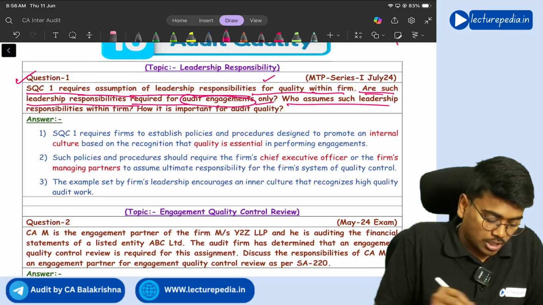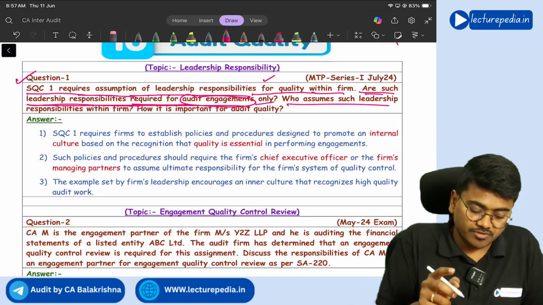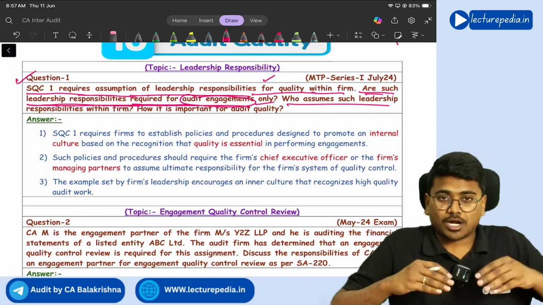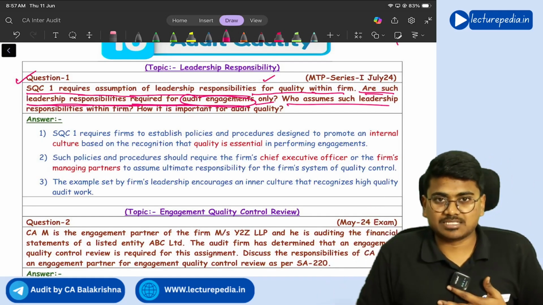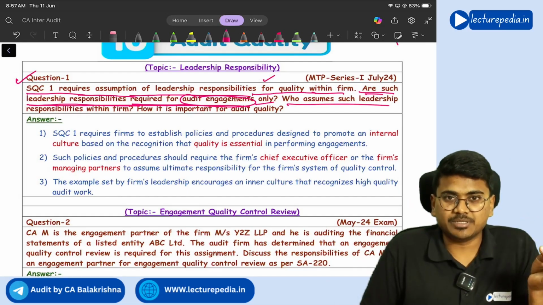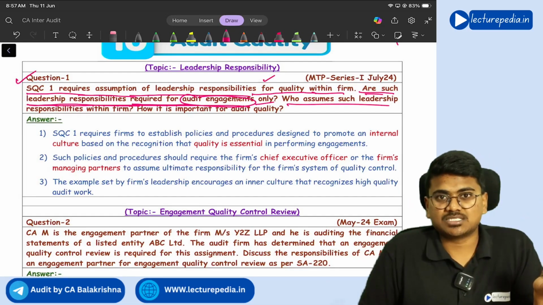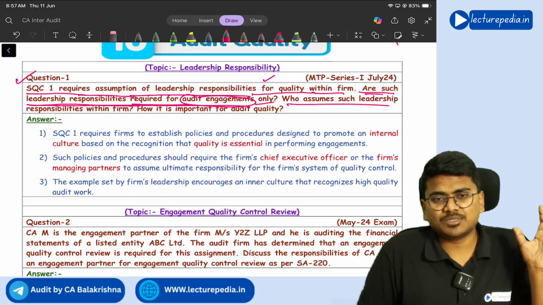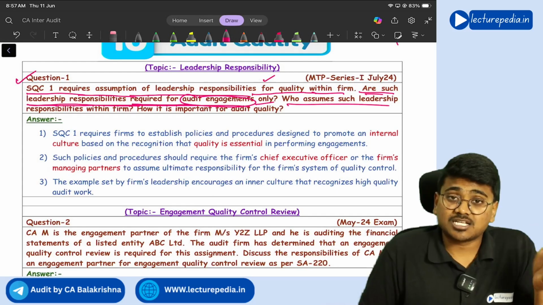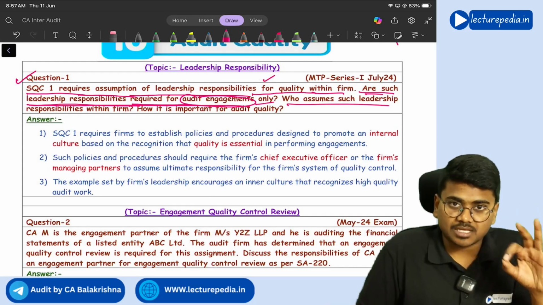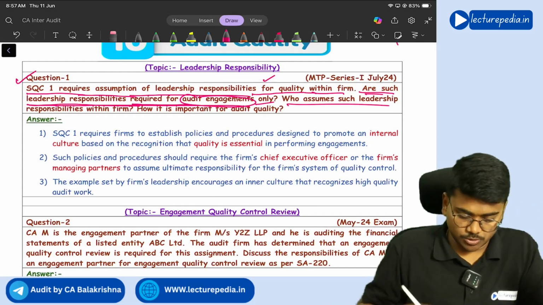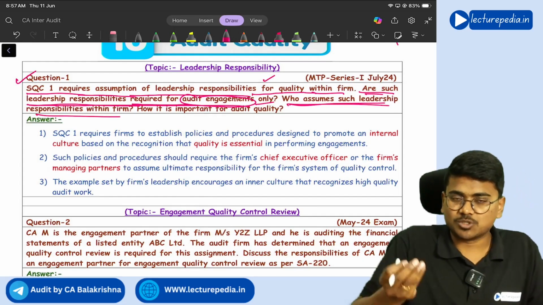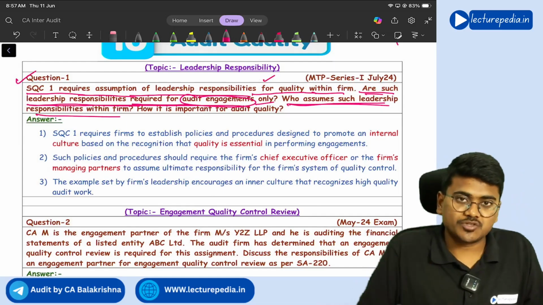Next, they are asking, are such leadership responsibilities required for audit engagements only? At the firm level, whatever engagements the firm accepts, whether it might be audit, review, assurance engagement, or related service, for all the engagements that the firm accepts, this responsibility for quality lies with the managing partner. You need to write down that. Next, who assumes such leadership responsibilities within the firm? Of course, managing partner or CEO of the audit firm.